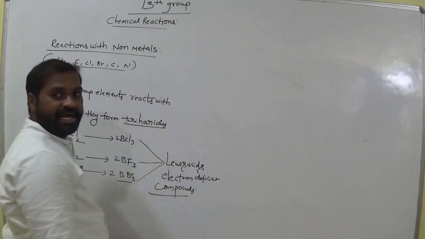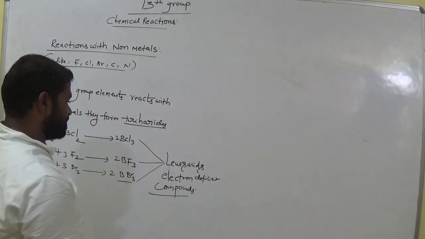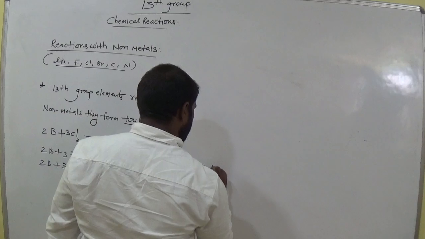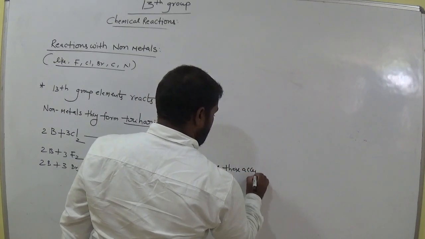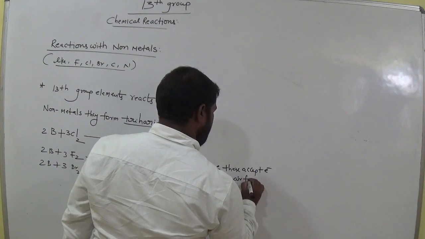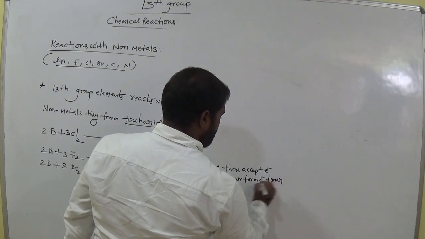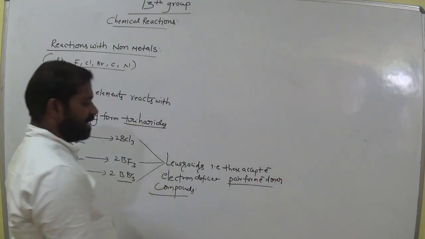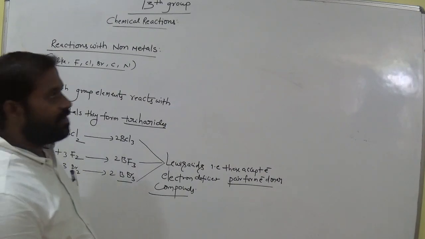Lewis acid means they are ready to accept an electron pair from others, like ammonia. That is, they accept an electron pair from an electron donor. Okay, an electron pair, 2 electrons they are able to accept. Is it clear?